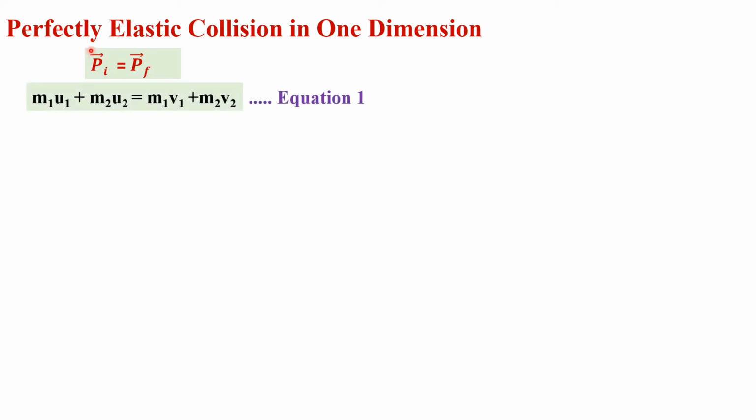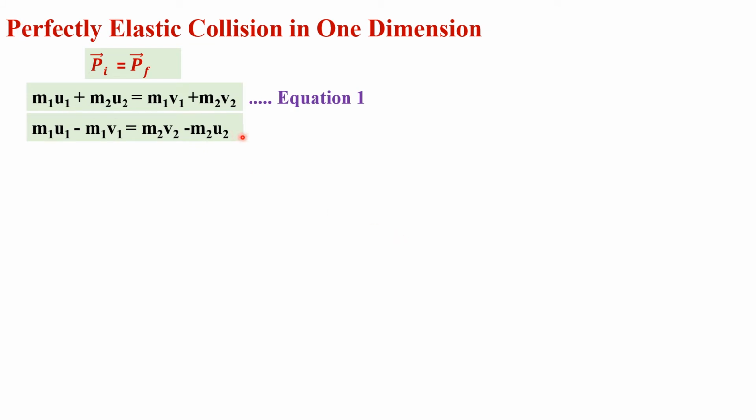And we can add the initial momentum of the system, that is initial momentum of object 1, m1 u1, and initial momentum of object 2, that is m2 u2. So we can sum up the initial momentum of the system, that must be equal to final momentum of the system. We can add the final momentum of object 1 and object 2, that gives us the Pf, final momentum of the system, m1 v1 plus m2 v2. Let's say it is equation number 1.